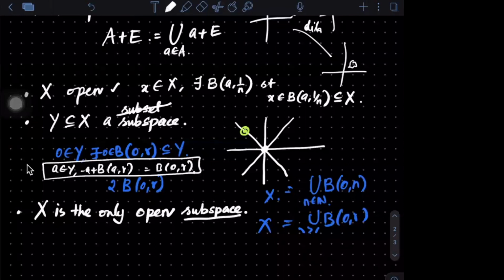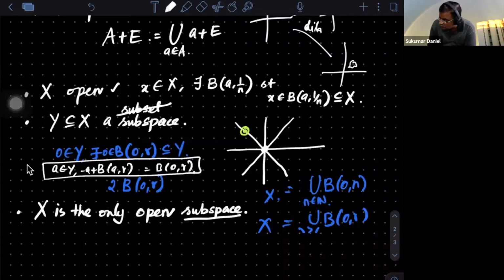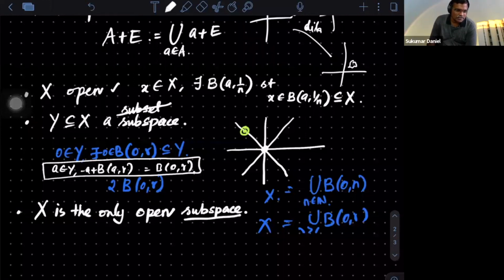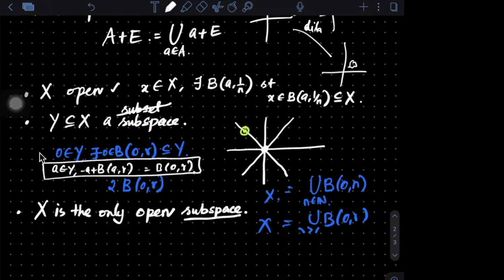Proper subspaces are not open. That's right, proper subspaces cannot be open, but what are these called? Atanu, you're right, but I'm looking for a word. If you remember, we can have a Cantor set in R.